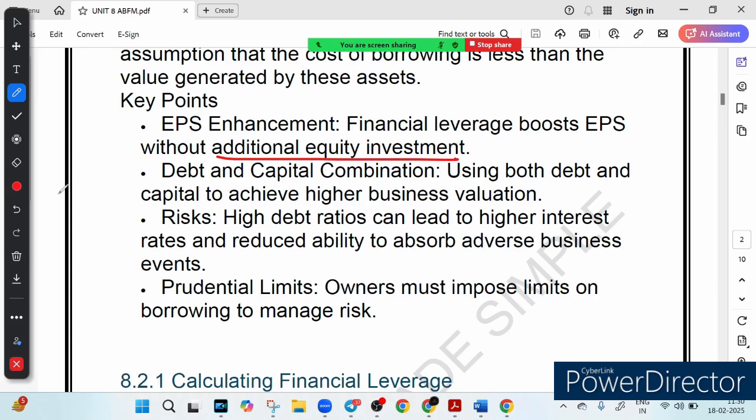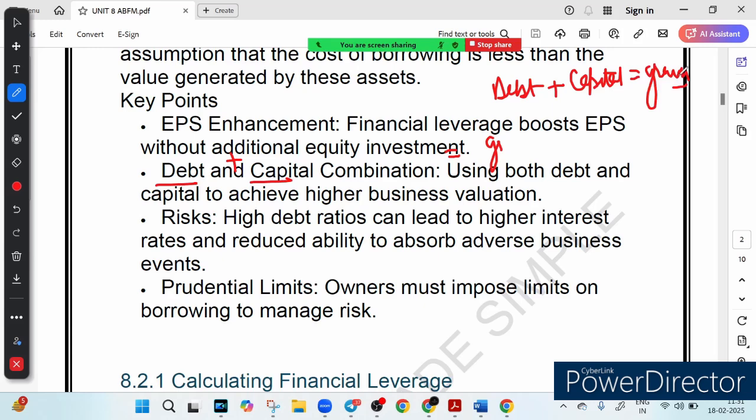So more profit, and the shareholders are the same, so it is a win-win situation, right? And you know, there is something called debt plus capital. The combination of debt plus capital is what we call growth, right?